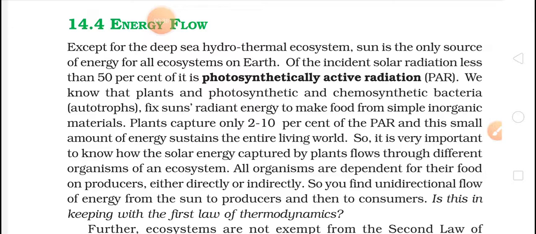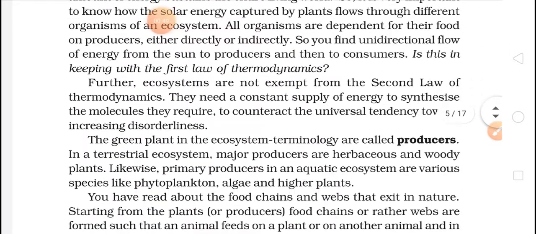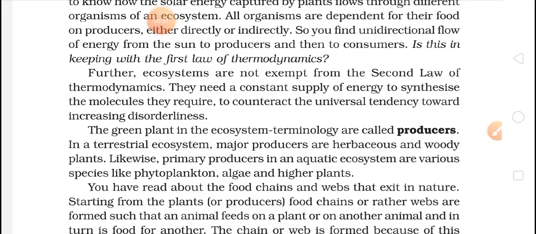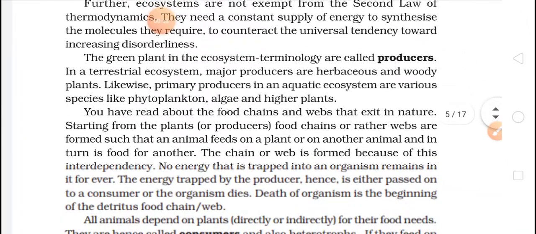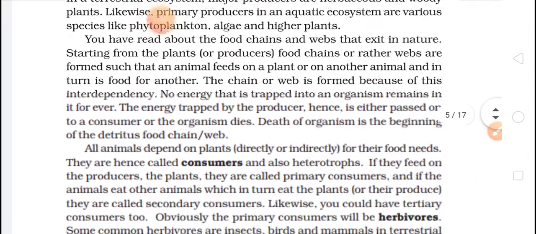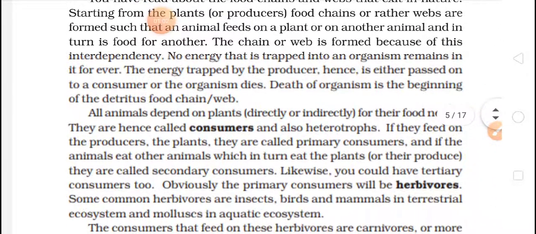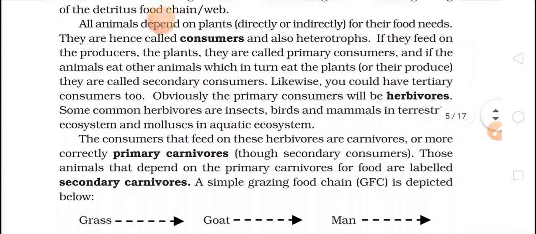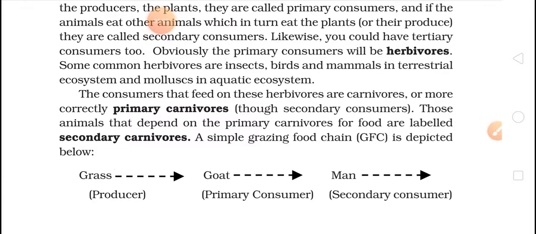photosynthetically active radiations. Okay, how the sun is helping in doing the process of photosynthesis in autotroph organisms. Okay, we did about producers and we did about consumers, that the energy is flowing from producers to consumers. Okay, then we saw about herbivores and carnivores also. So yes, let's move further.